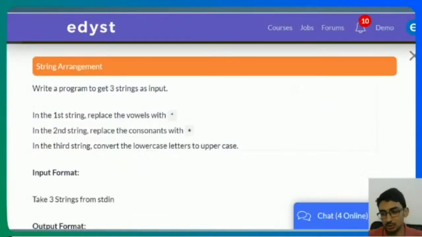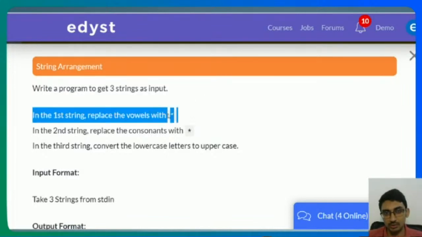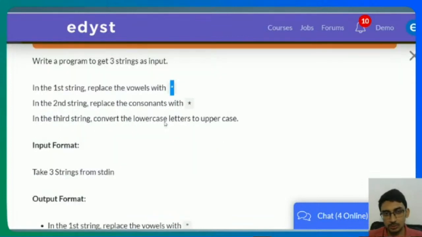Okay, let's go to this question called string arrangement. So what's this question all about? Write a program to get 3 strings as input. In the first string, replace the vowels with quotes. In the second string, replace the consonants with asterisks. In the third string, convert the lowercase letters to uppercase.